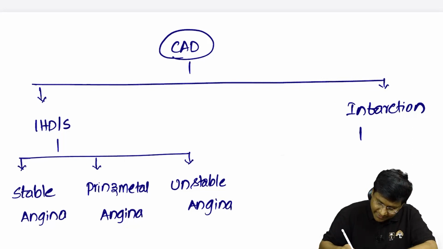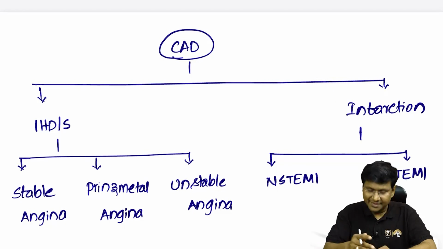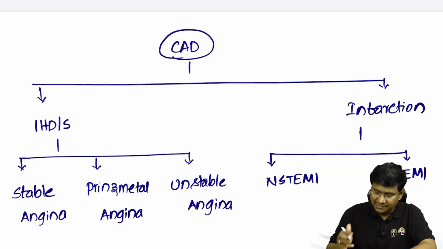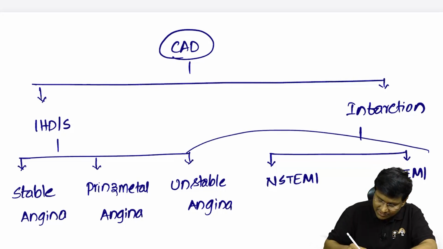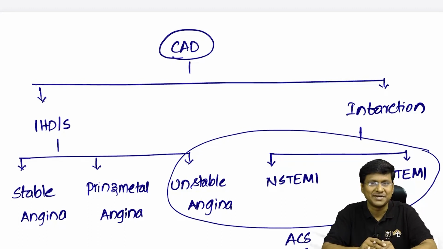Whereas if you take infarction, in case of infarction, we have the NSTEMI and as well as the STEMI, right? Now, you take these last three, they form acute coronary syndrome, right? They form acute coronary syndrome.